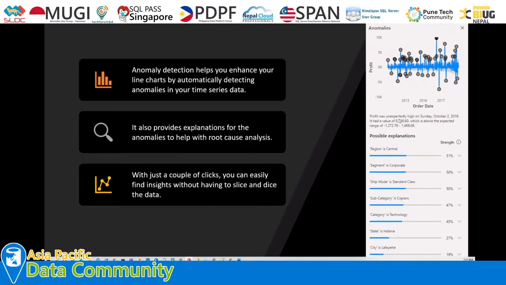So here on the right-hand side of my slide, I represented this type of line graph, and you can see that the graph is following some pattern and there are sudden changes in my data, and it has detected those as anomalies. Based on that, it will provide some natural language suggestions and all the possible explanations for why that anomaly was detected, with its possible strength. Anomaly detection is very helpful. This is a very cool AI feature that we can definitely leverage for our reports.